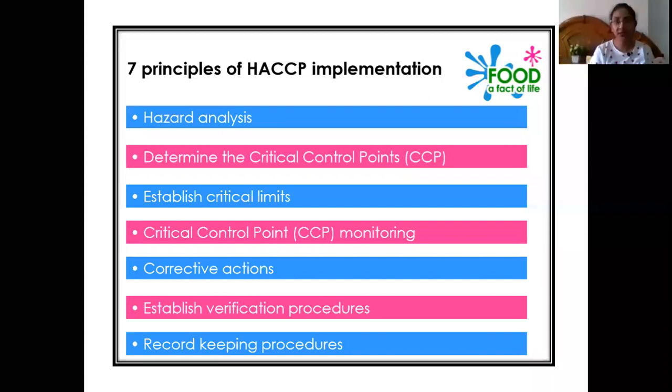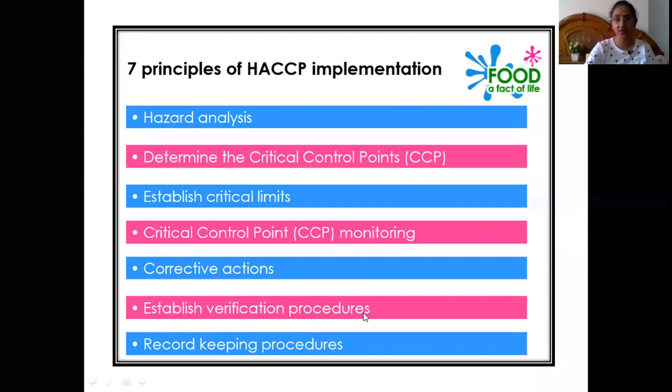So we were studying the 7 principles of HACCP implementation. First point was hazard analysis. The second one was the determination of the CCP, or the critical control points. The third point is to establish the critical limits and critical control point monitoring of the CCP points. Then corrective actions need to be taken and verification procedures established.